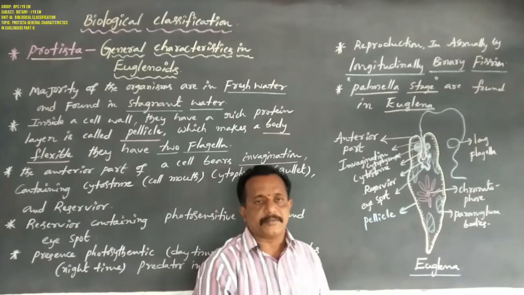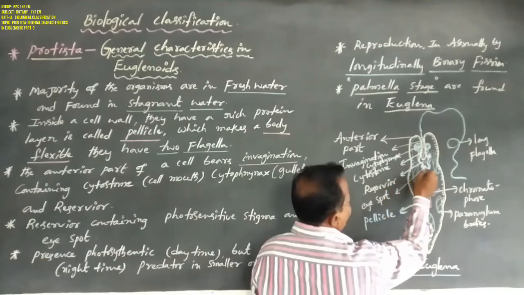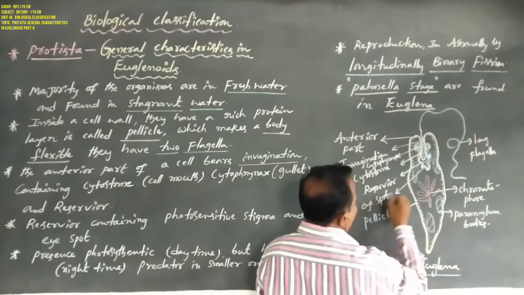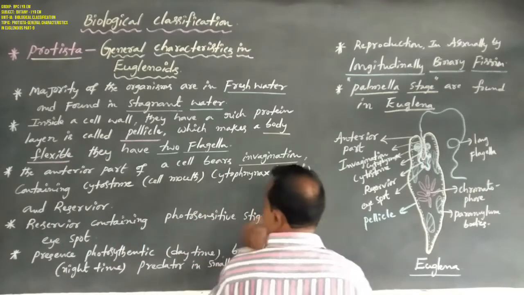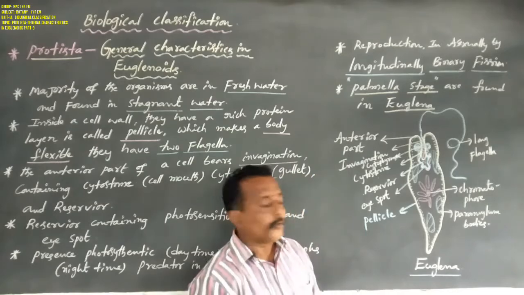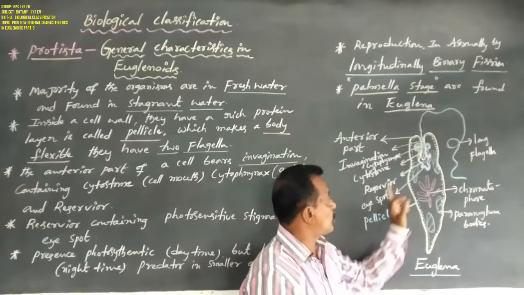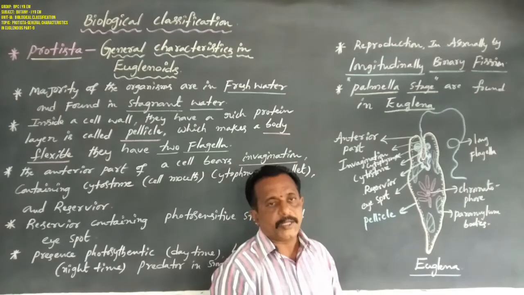Dear students, the reservoir also contains a photosensitive stigma or eye spot.